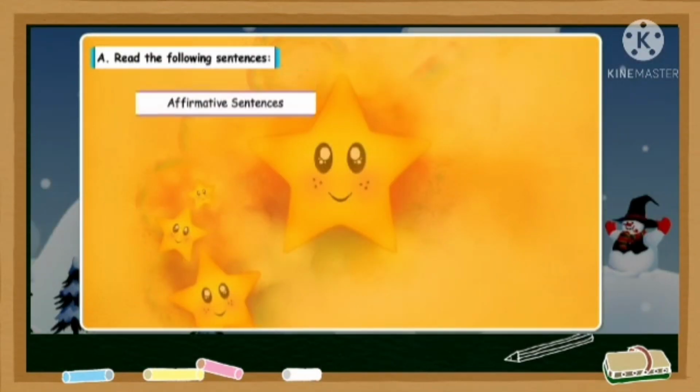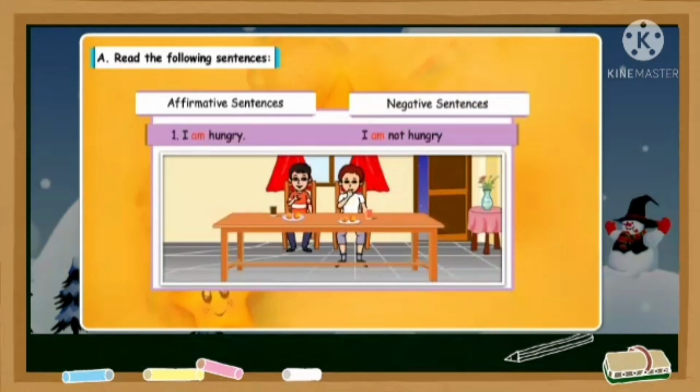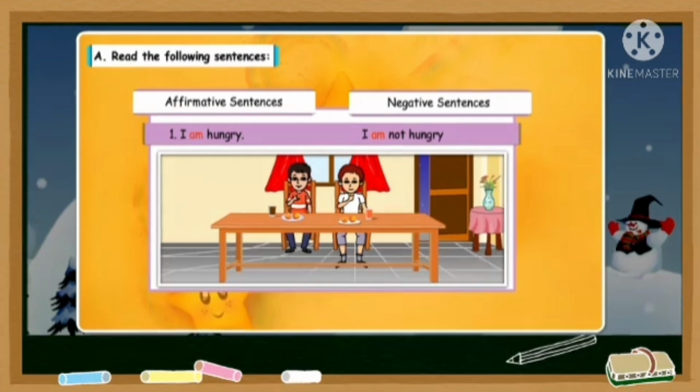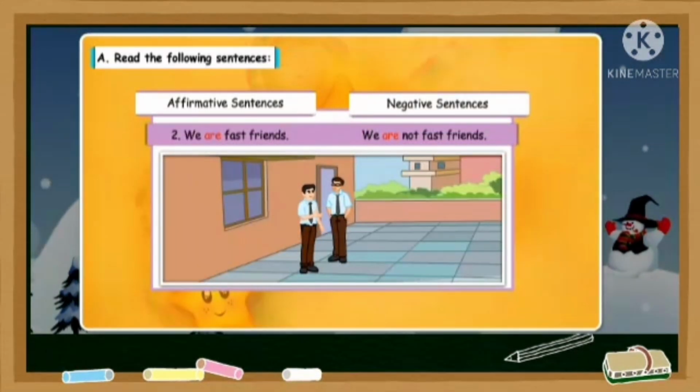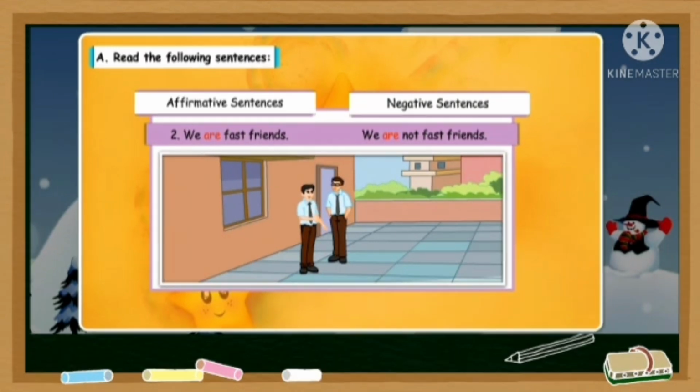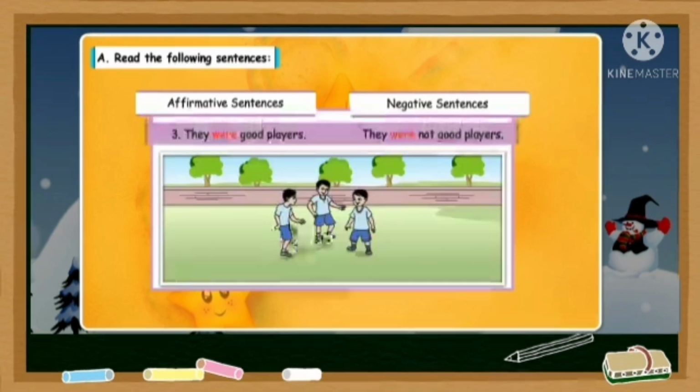Read the following sentences. First, affirmative sentence, I am hungry. Now if you are hungry, you will say I am hungry, but if you are not hungry, what will you say? We change it into a negative sentence and we will say I am not hungry, meaning I am not feeling hungry. Similarly, we are fast friends. You are saying that you are fast friends, and if you want to deny it, then you will say we are not fast friends. They were good players.